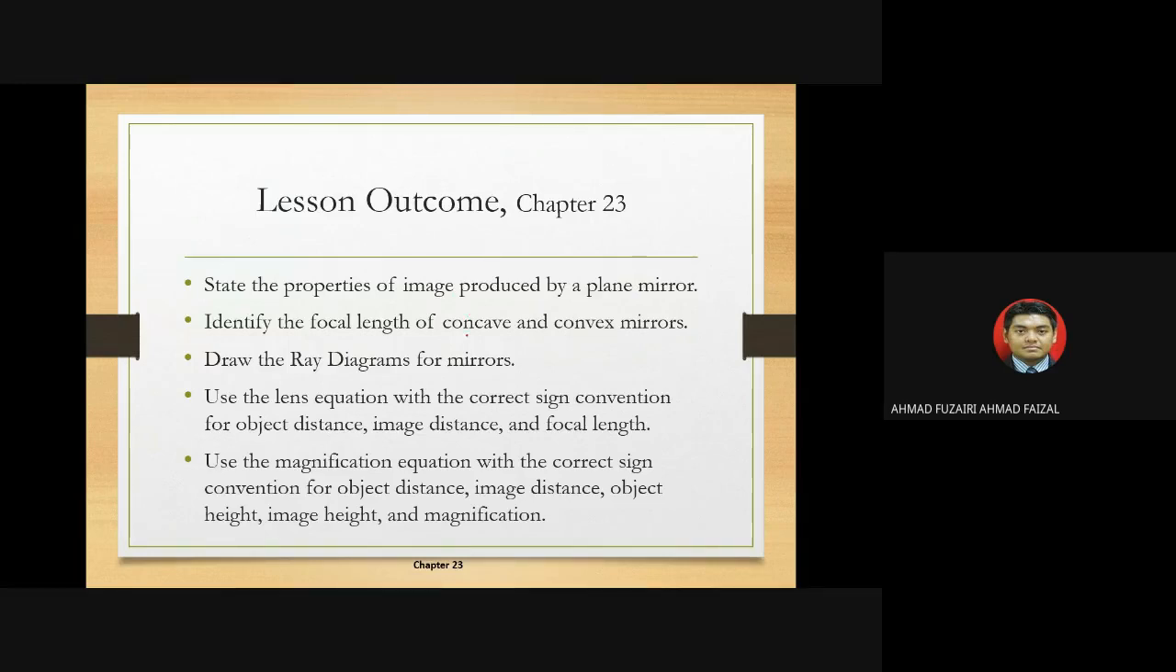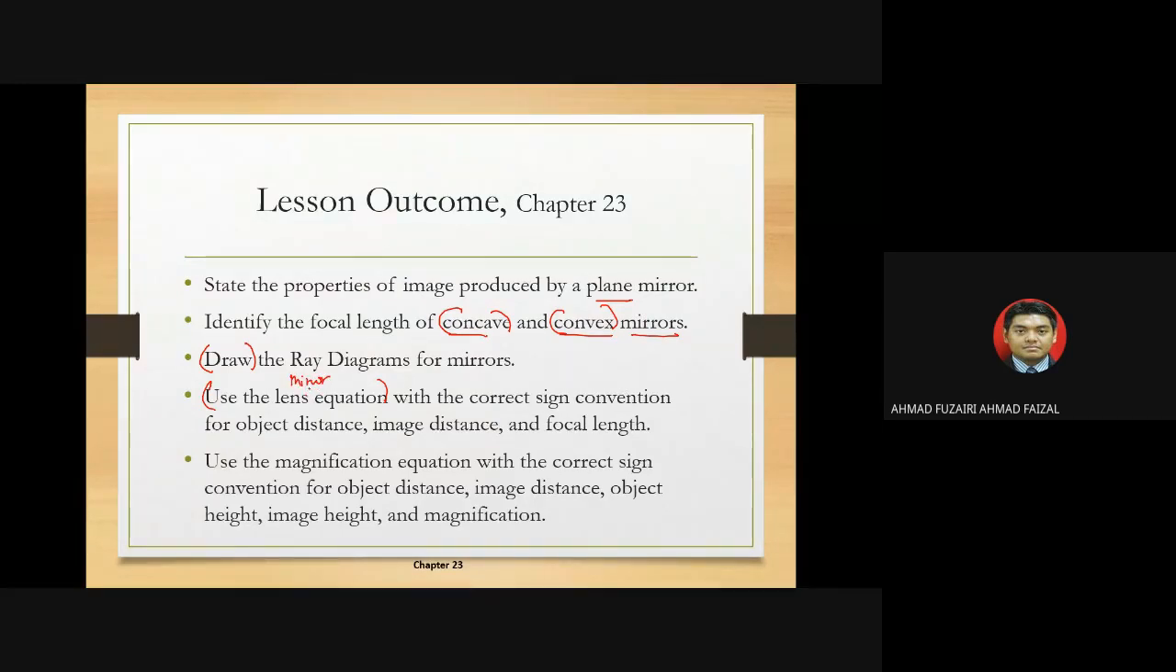Okay, look here at the words concave and convex mirror. Plane mirror. So this is a concave and convex. So plane is a plane, and concave and convex are spherical mirrors. And draw the ray diagrams for mirrors. Okay, draw. You must be able to draw, and you must be able to use the lens equation. Especially, normally we use the mirror equation here.